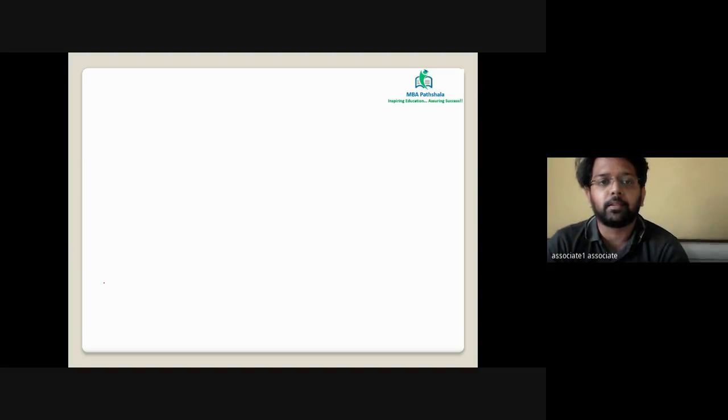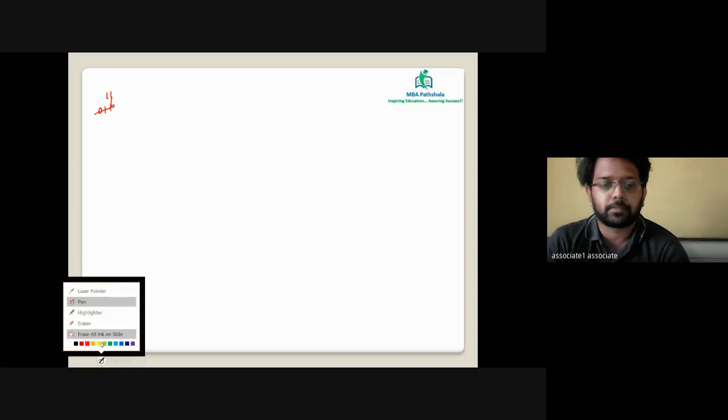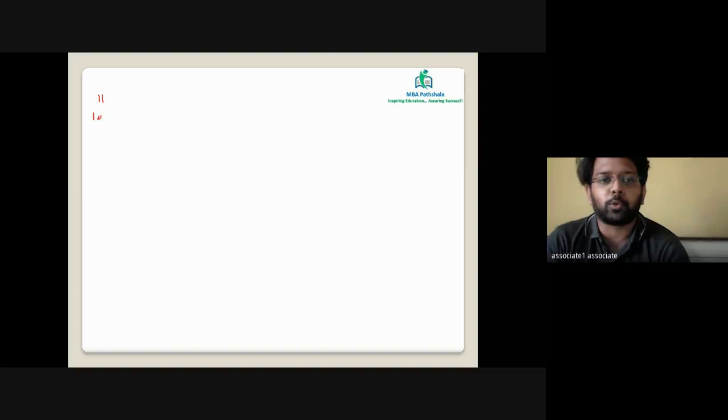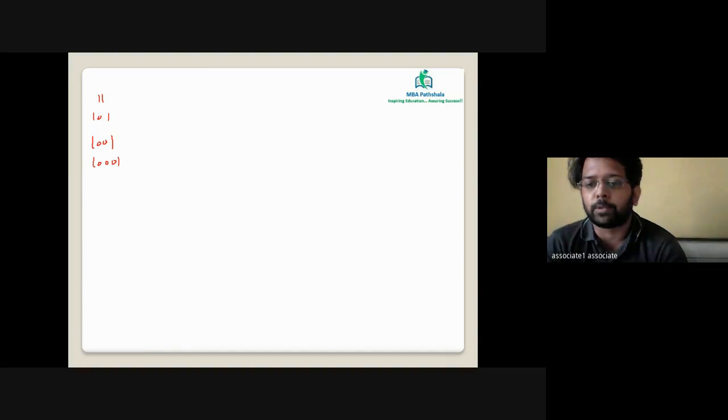Now from 11, I want to make a rule of 101. From 11, I want to make a rule of 101, 1001, 10,001, all the values like this. We can do it very easily.